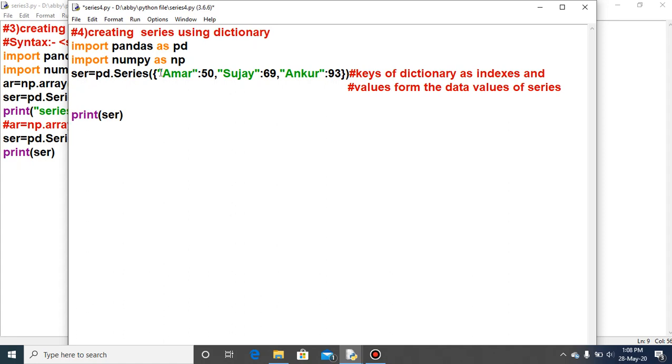The left one is known as the key, the right one is the value. So it is a key-value pair.